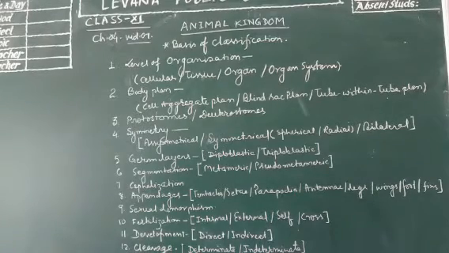Now, the next, 9th basis of classification, is sexual dimorphism. What is sexual dimorphism? When the female and male individuals of a species can be differentiated externally, as in humans, you can differentiate male and female.